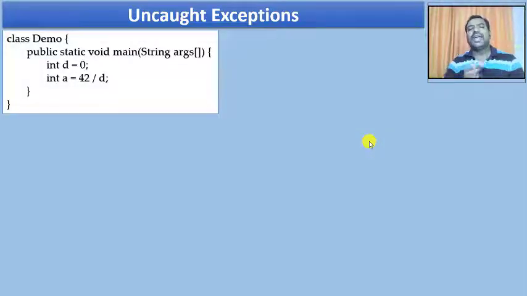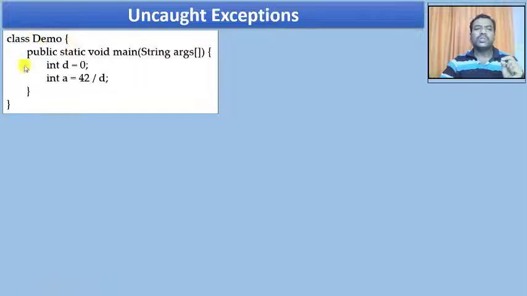Now we'll see the example of how we are going to make use of the try and catch clause. But before that, just understand what is going to happen in your Java program if you are not catching any exception, if you are not making sure you process the exception. Just look at this example. What happens when you don't have any exception handling in your program?